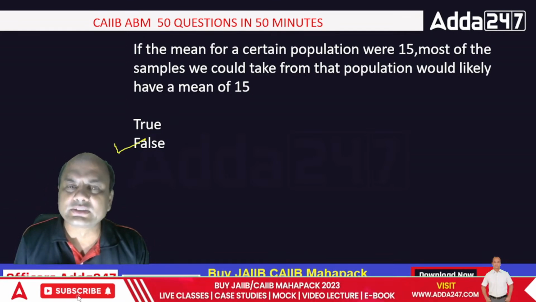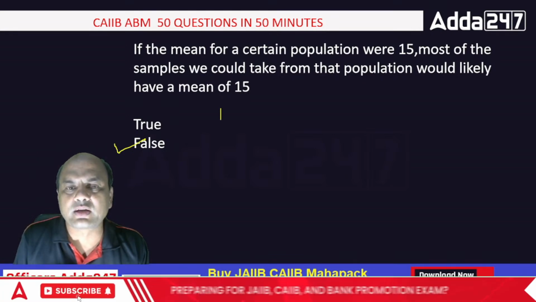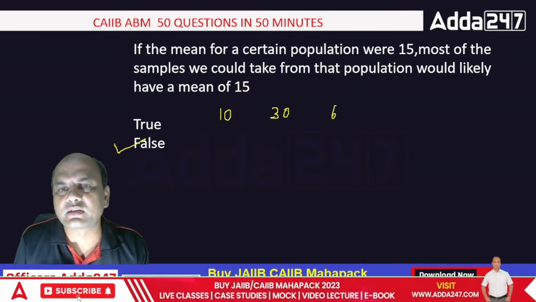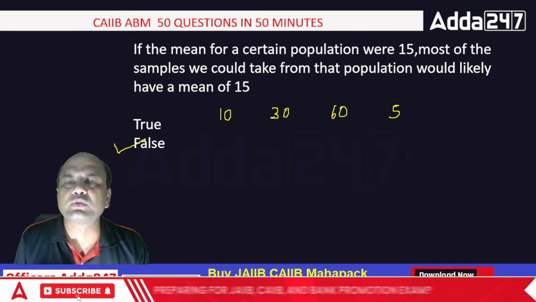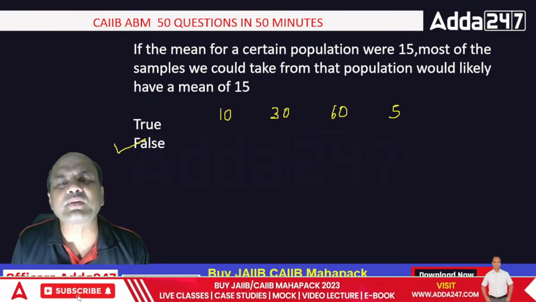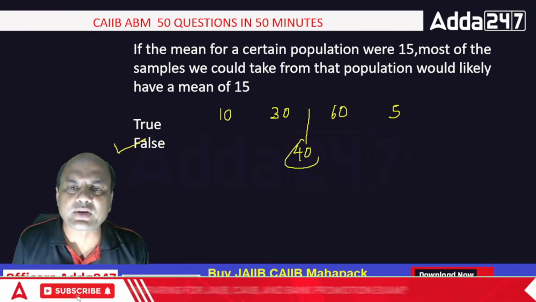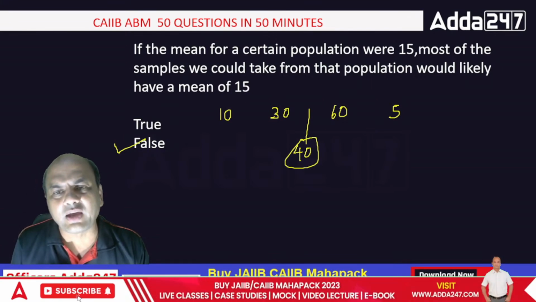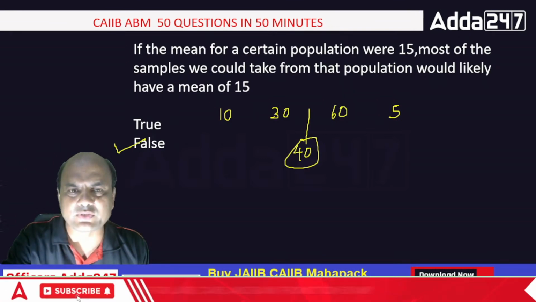How? See here. Let's say I have these numbers: 10, then 30, then 60, then 5. You do the average. Roughly, around 40 will be the average. So are all these numbers near 40? No, not at all. So the average has nothing to do with the original numbers. That's why that is false.